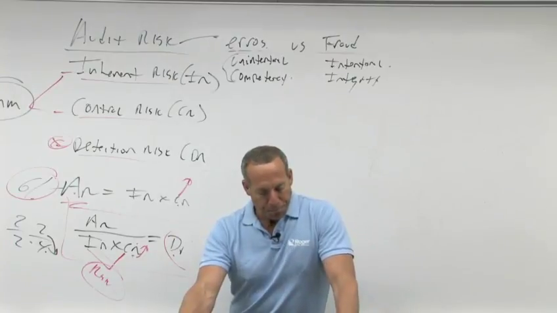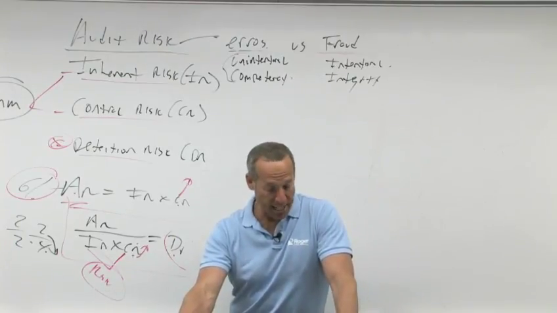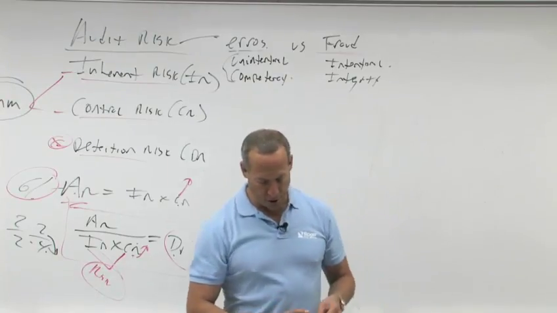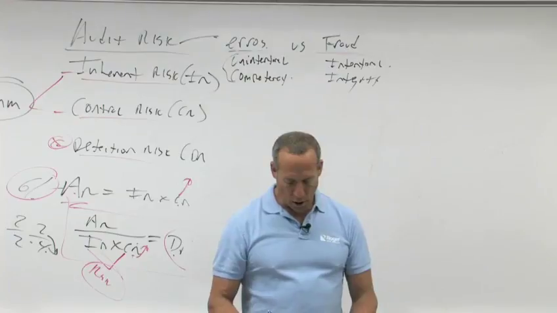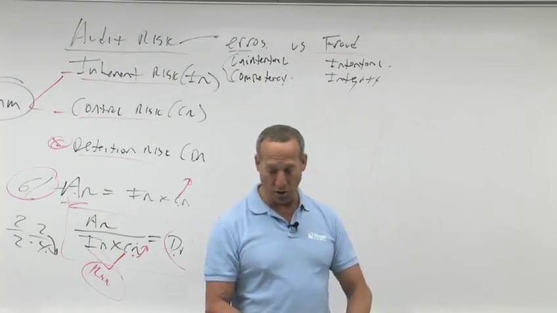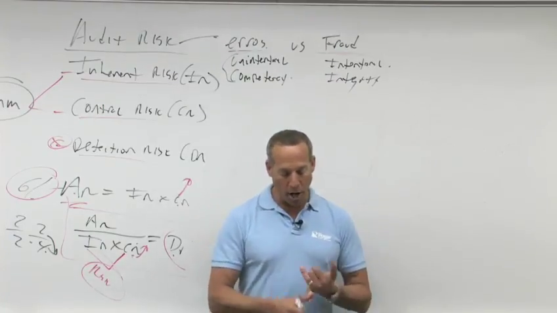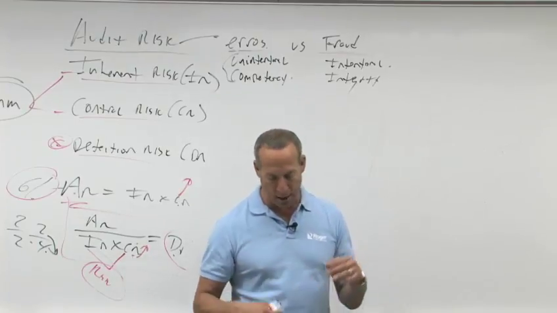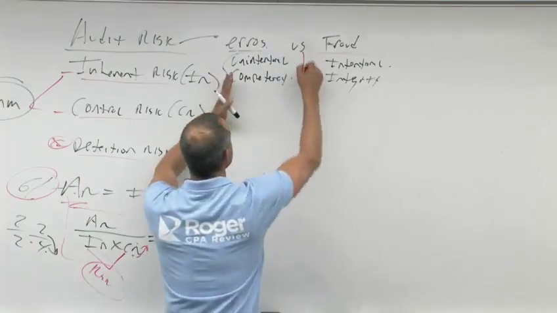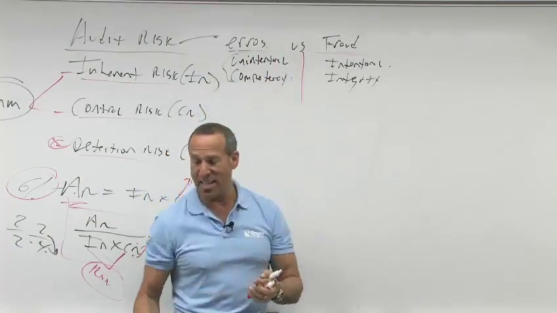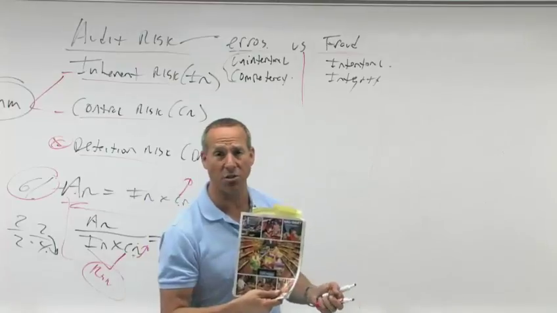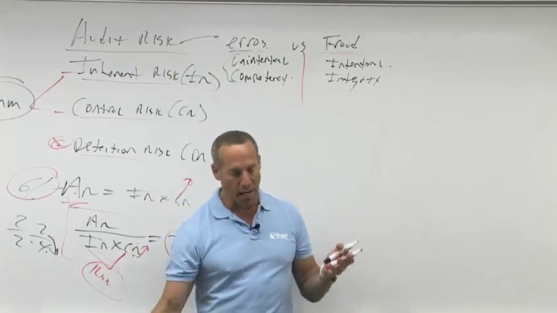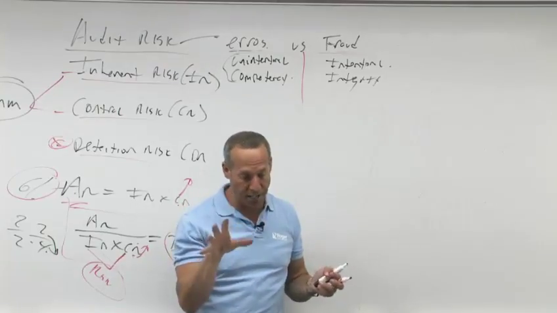Material misstatements can result from errors, meaning unintentional mistakes, or fraud, meaning intentional misbehavior. Both could be known or likely. So we're going to have to define known and likely in just a moment. Errors: unintentional mistakes, misjudgments, omissions of amounts or disclosures may be due to human error or incompetency. So you can see we're concerned with errors. Why? Because these numbers may not be correct because of the errors. But it was an accident. You're just not that smart. Okay? So you made a mistake. Okay, but we're still concerned because it affects our opinion.